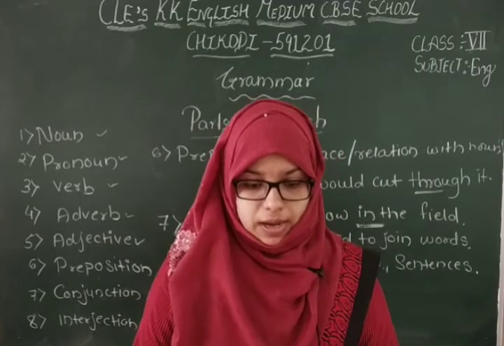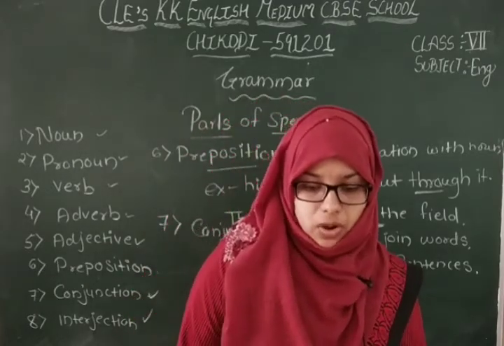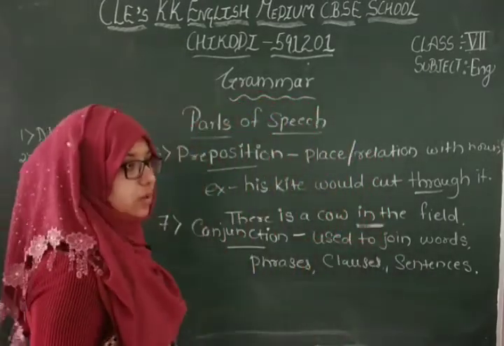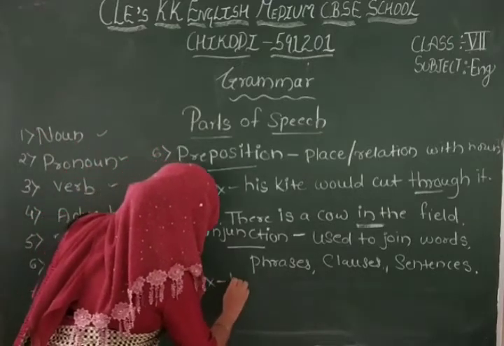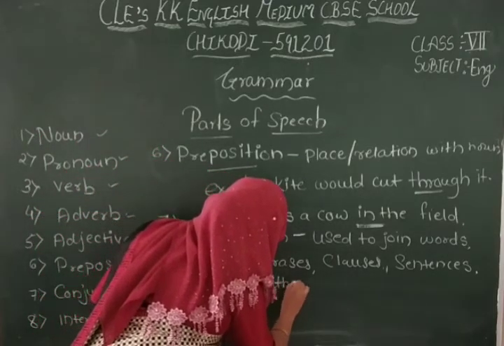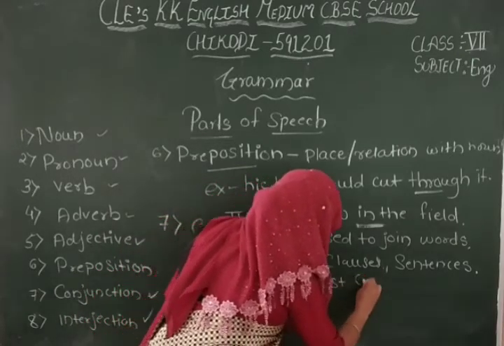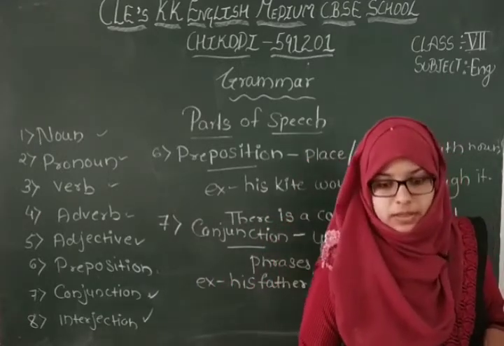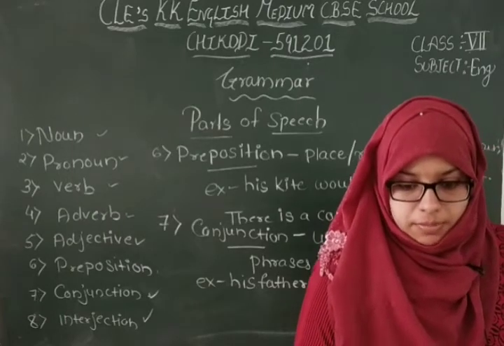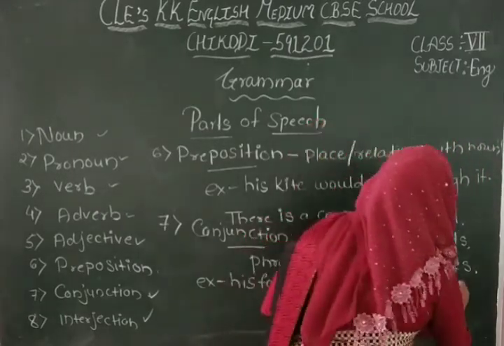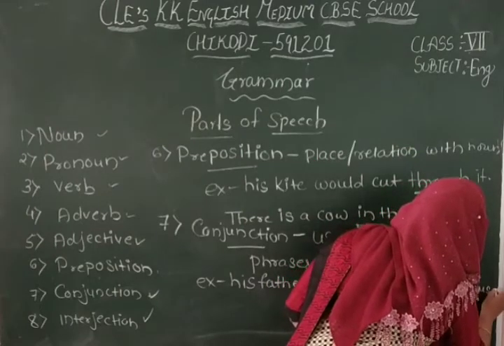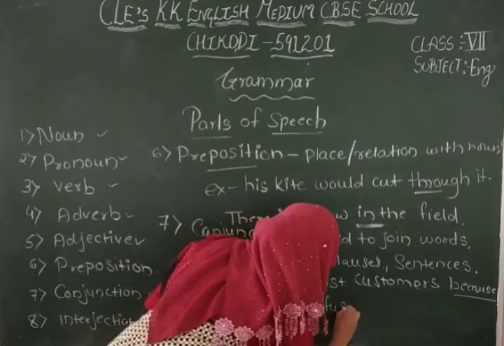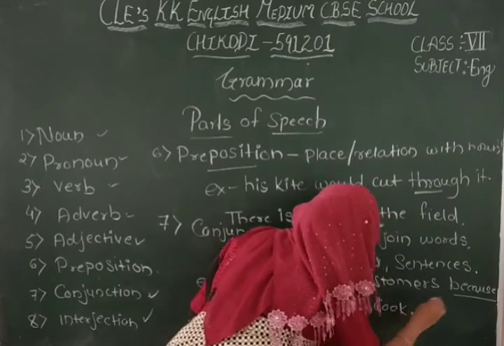One more example from your textbook: his father lost customers because he was a fussy cook. Here we use because.